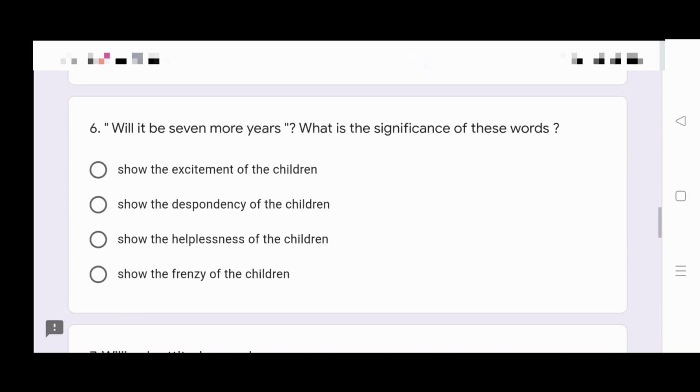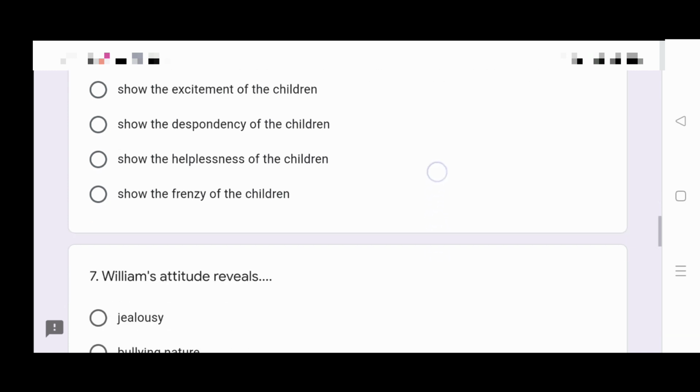Question 6. Will it be 7 more years? What is the significance of these words? These words show the excitement of the children, show the despondency of the children, show the helplessness of the children, show the frenzy of the children. The meaning of the word frenzy is madness. Choose the most appropriate response. Eliminate, analyze, and choose.